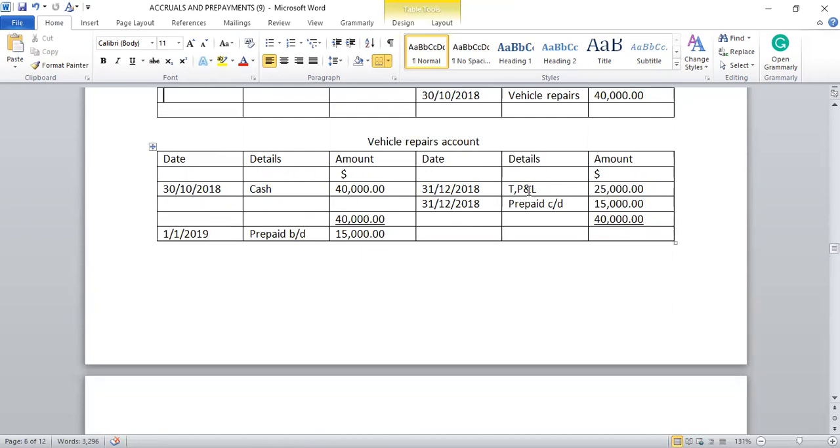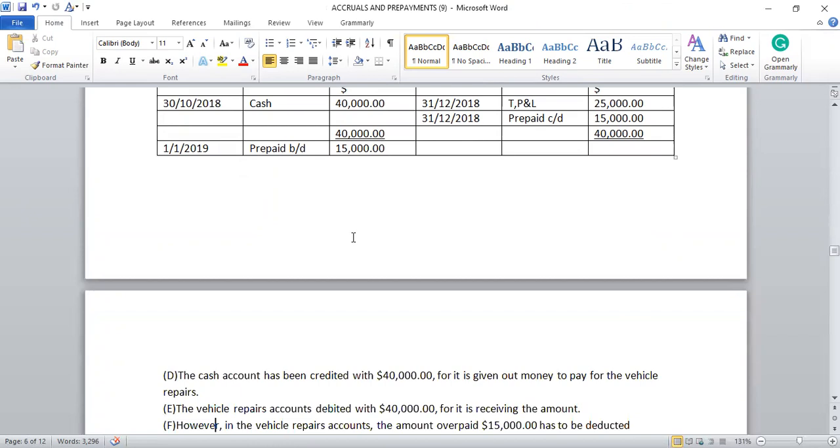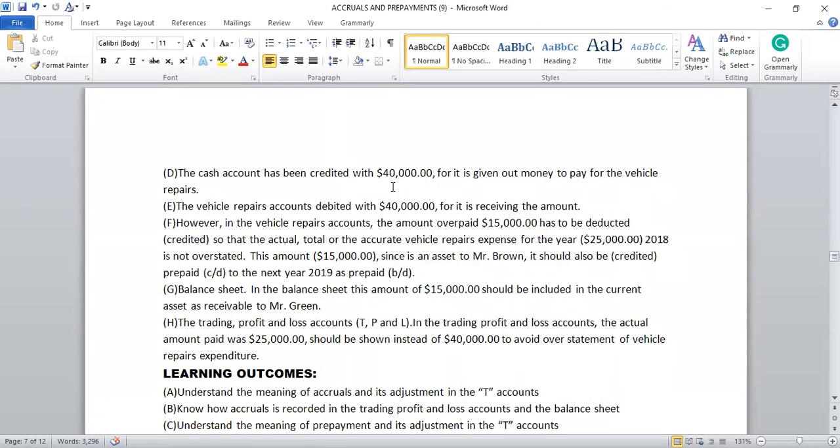The actual $25,000 will be taken to the trading profit and loss account. Then the amount that has not been consumed, $15,000, will be carried down as prepaid carried down, and on 1st January 2019, prepaid brought down $15,000, so that the vehicle repairs account will not be overstated. Okay.